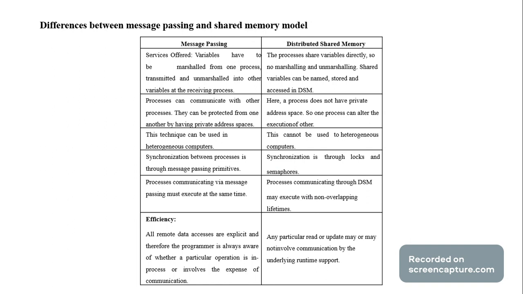Difference between message passing and shared memory. In message passing, variables are marshaled from the sending processor to the receiving processor. But in shared memory, all variables are accessed directly in the shared memory. Processors can communicate with each other, so one processor can alter the execution of another processor. This technique can be used with heterogeneous computers. This cannot be used with a heterogeneous computer. Synchronization through locks or semaphores and processor communication via message passing must be executed at the same time.